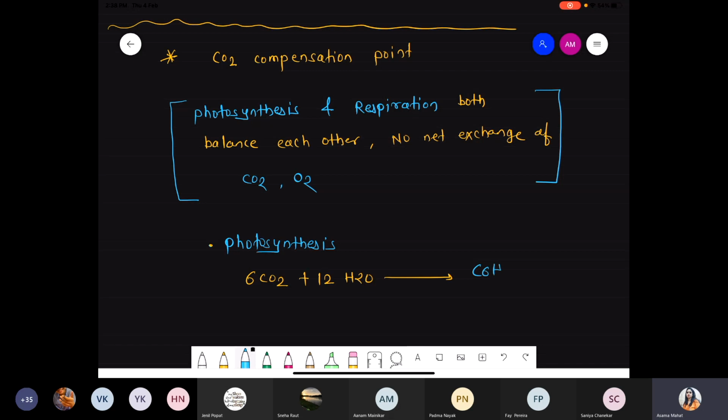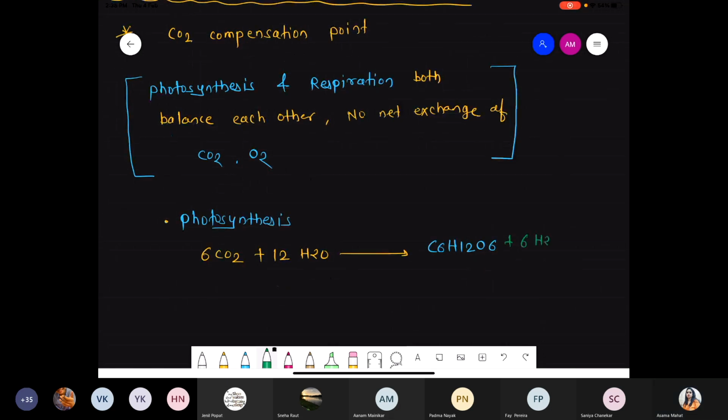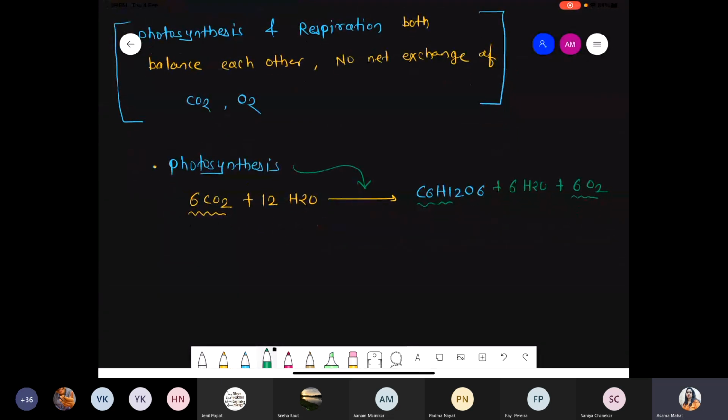Now there is formation of C6H12O6 plus 6 water molecules released, and 6 molecular oxygen also released. So the 6 carbon has been converted into C6H12O6, and the water molecule has been converted into oxygen molecule, right? These are the conditions for photosynthesis.